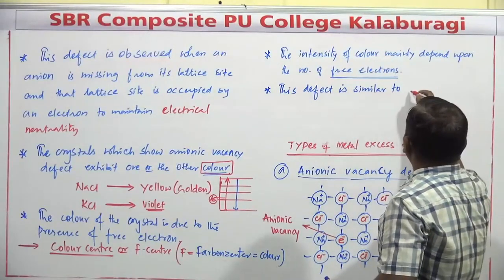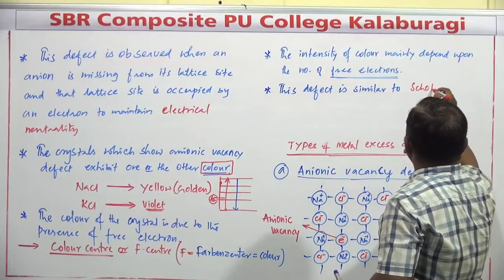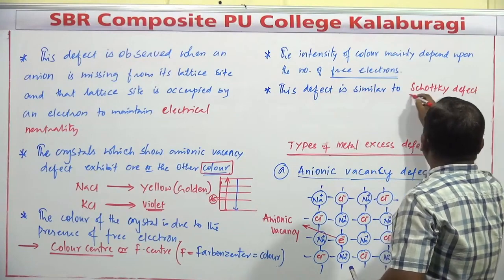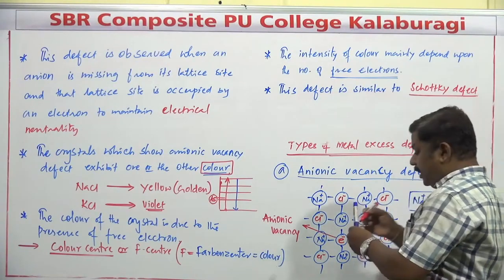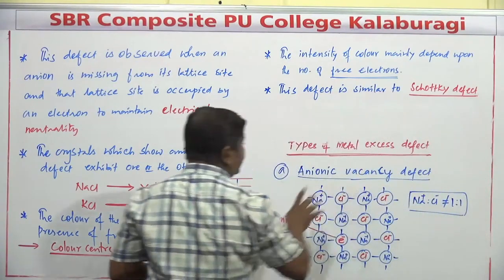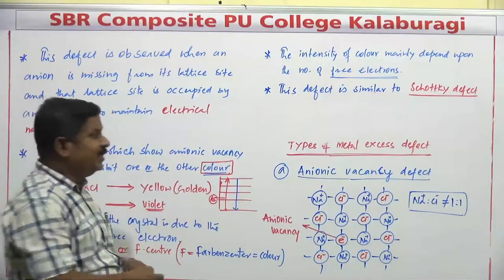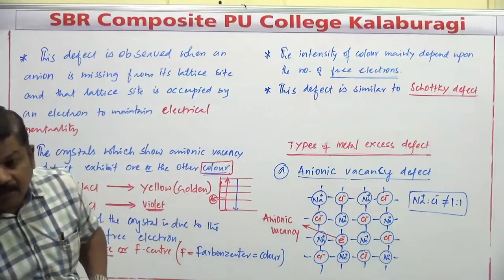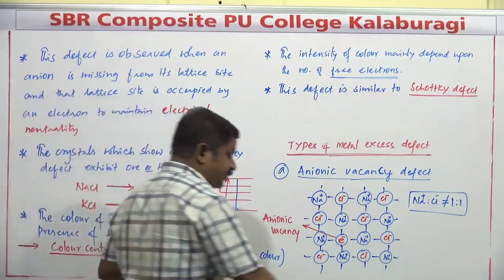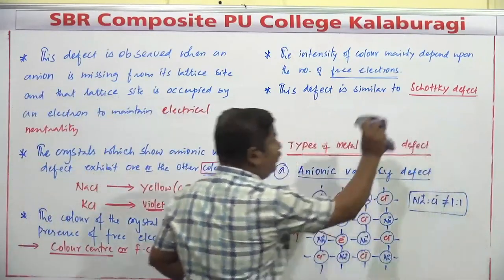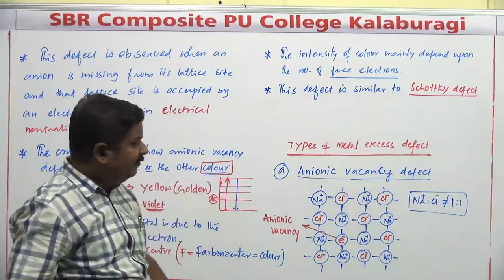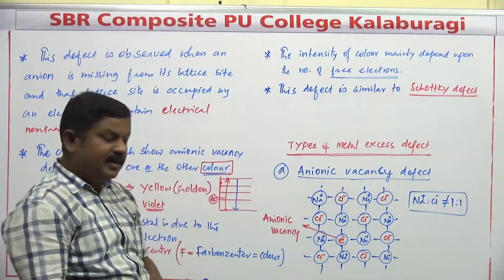So this defect is similar to what? The Schottky defect. Any compound which exhibits Schottky defect also exhibits this type of anionic vacancy defect. Generally in case of alkali metal compounds, we observe such a defect. So the compounds showing Schottky defect also show anionic vacancy defect, because that is similar.